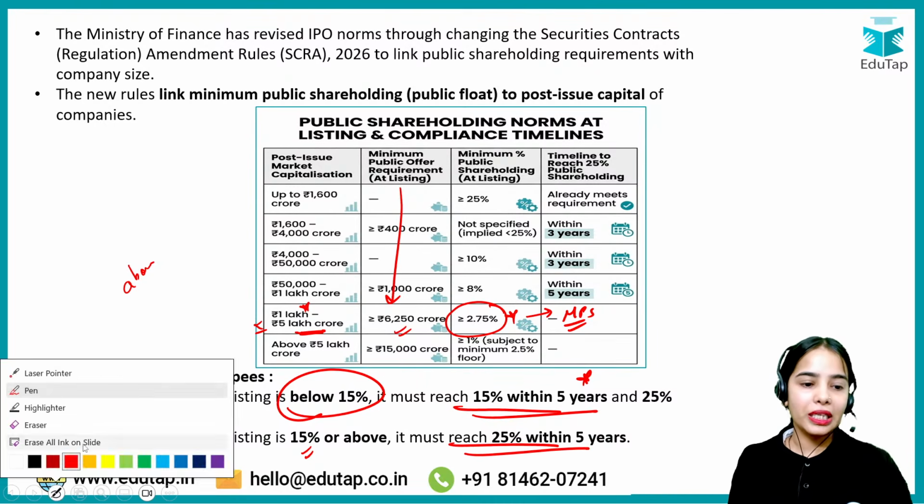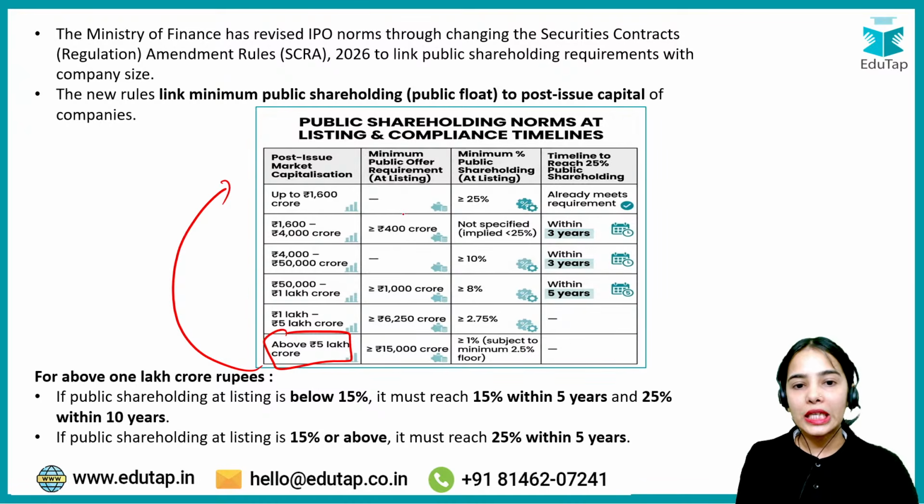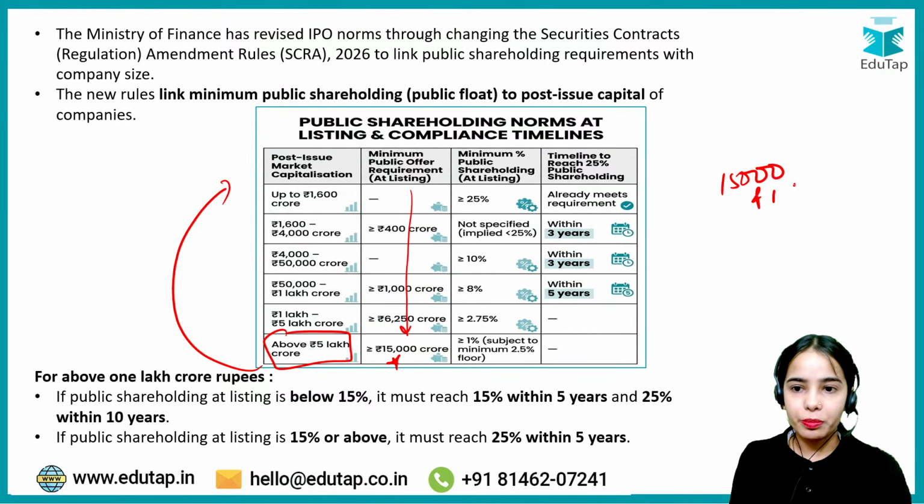Now coming to the company that is a very big company, that has above 5 lakh crore of post-issue market capitalization. They need to have a minimum public offer requirement at the time of listing of at least 15,000 crore that they have to offer to the public, and 1%. 15,000 crore and 1%. Okay.